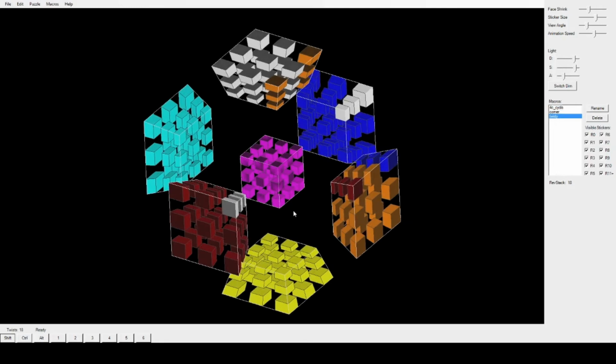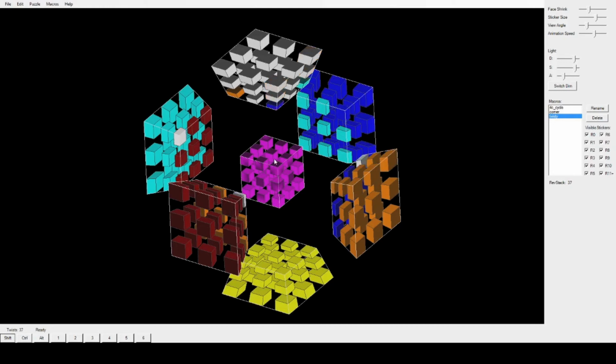Now, we're going to be taking this innermost face and this two-color piece on top. We're going to be twisting it once, clockwise, and then click on our macro, and then we're going to be reversing that algorithm. So, Alt right click, and we just put it back.